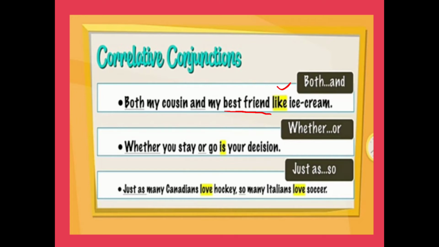Whether you stay or go is your decision. So here is is used for your decision. Then, just as many Canadians love hockey, so many Italians love soccer. Again, the verb agrees with the subject Canadians, and here this verb agrees with Italians.